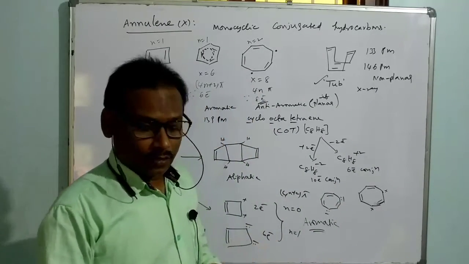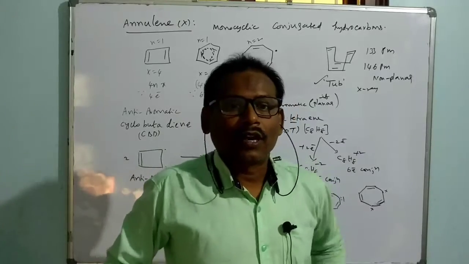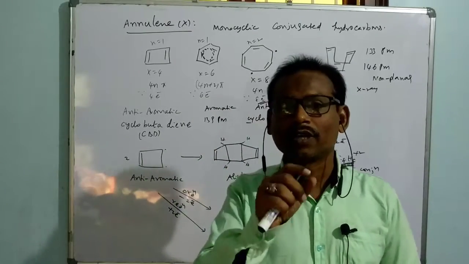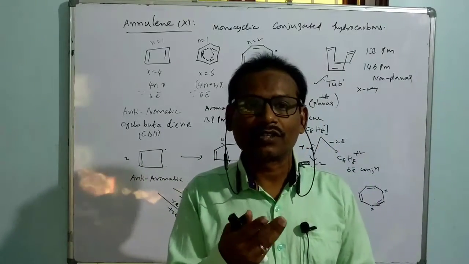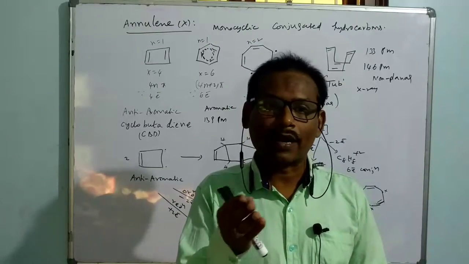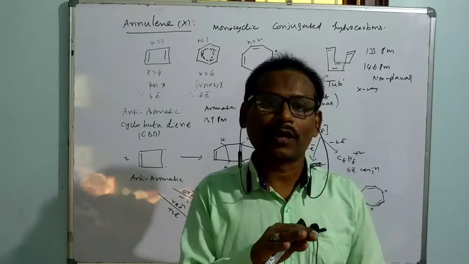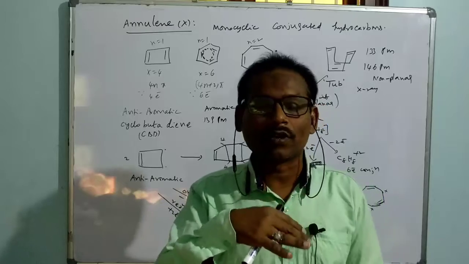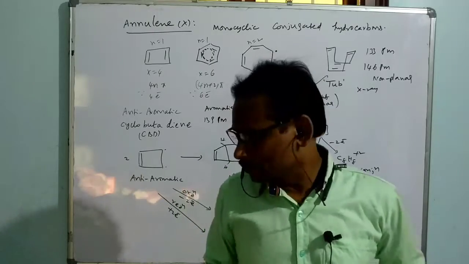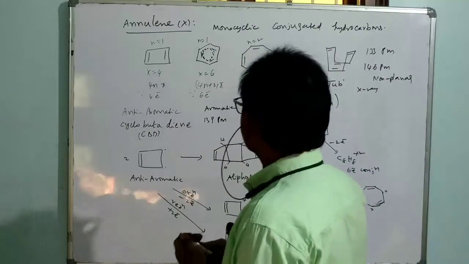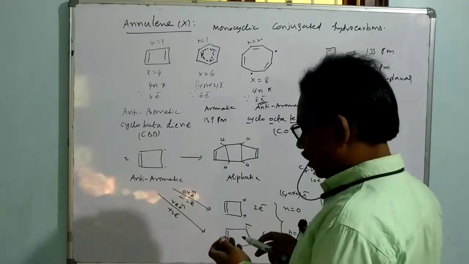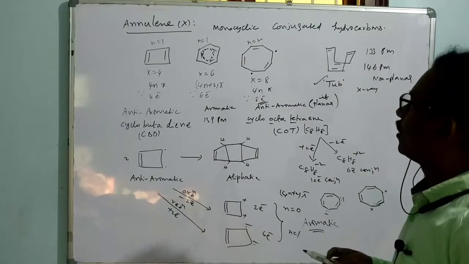So like that, you can understand that we are trying to discuss the chemistry of annulenes: what about their nature, whether aromatic or anti-aromatic, and if anti-aromatic, whether existence is possible or not for that species. So as per that, what kind of species can we consider?